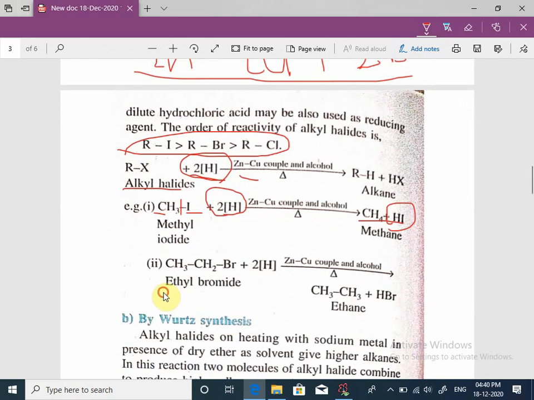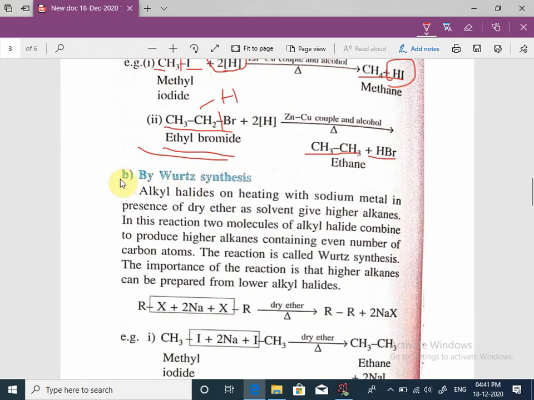Next example, ethyl bromide. The bond between carbon and bromine breaks, and to this carbon atom one nascent hydrogen attaches, then formation of ethane, and the remaining one hydrogen and this bromine form hydrogen bromide. This is a simple method for formation of alkane. Next method is Wurtz synthesis.